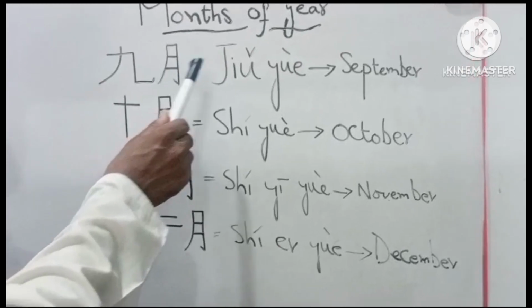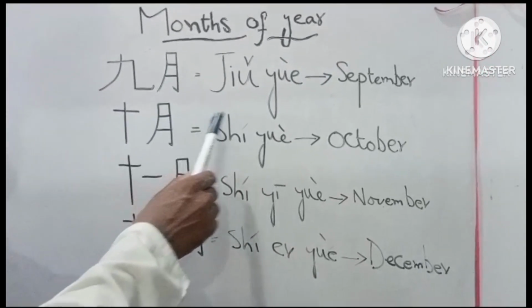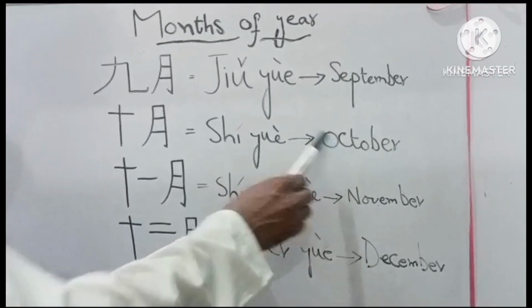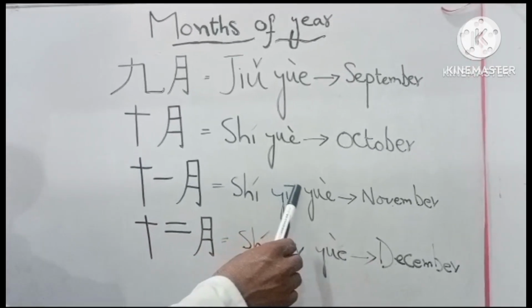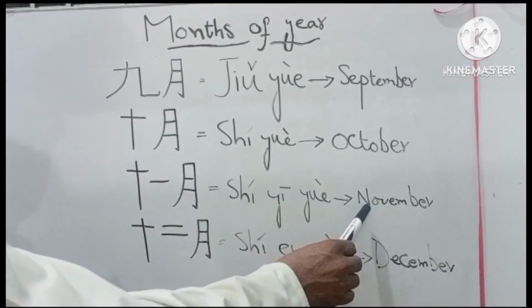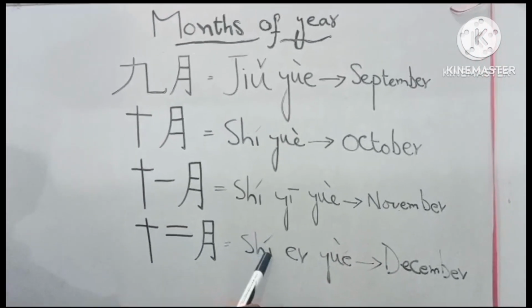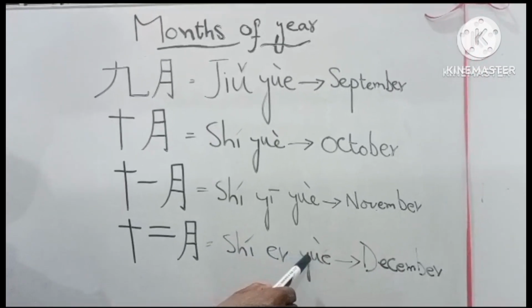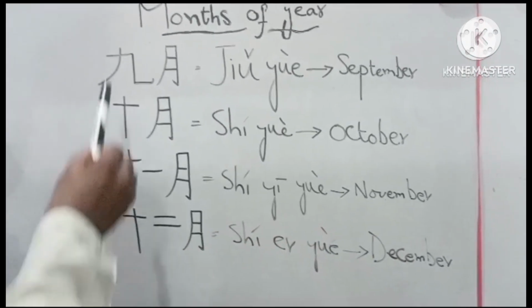Jiao-Yue, ninth month, means September. Shir-Yue means the tenth month of the year, October. Shir-E-Yue, the eleventh month of the year, means November. Shir-Er-Yue means the twelfth month. Shir-Er means 12. Shir-Er-Yue, the twelfth month of the year, means December.